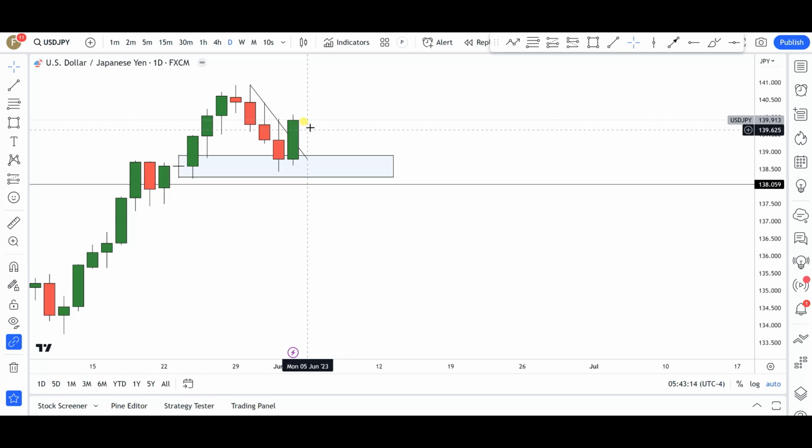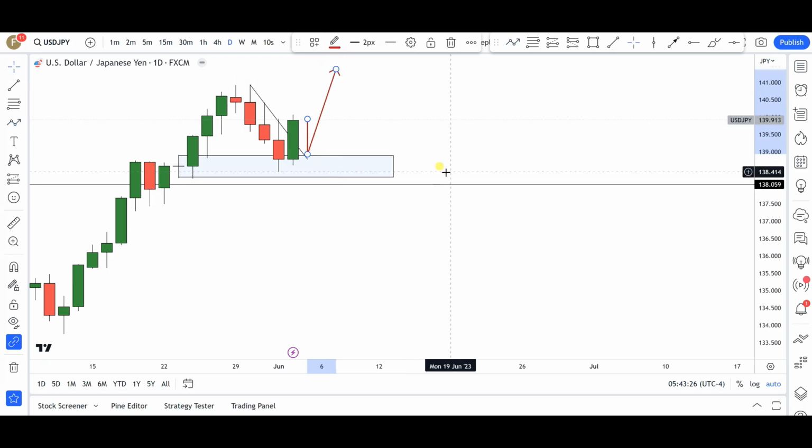Okay, so technicals are aligning with fundamentals, and well, what I would like to see right now is for these markets, maybe upon markets open, to give me a push to the downside, and then from there I will expect a bullish expansion for further continuation to the upside.